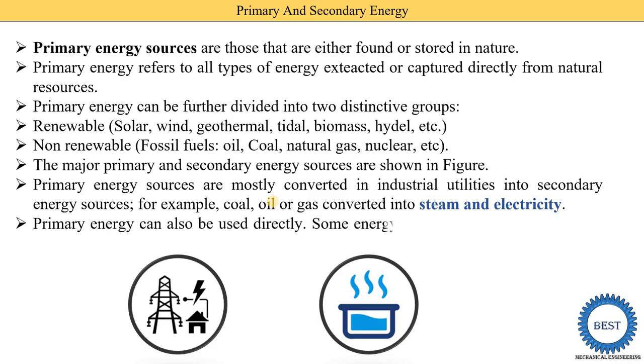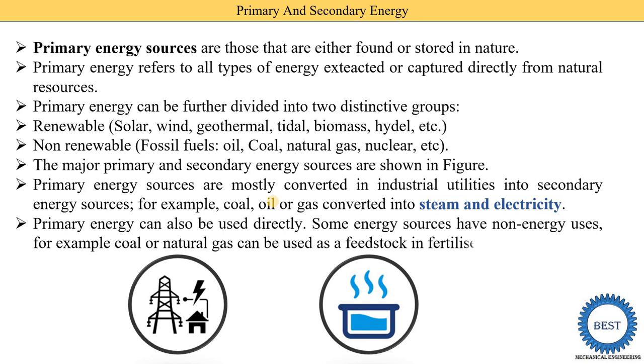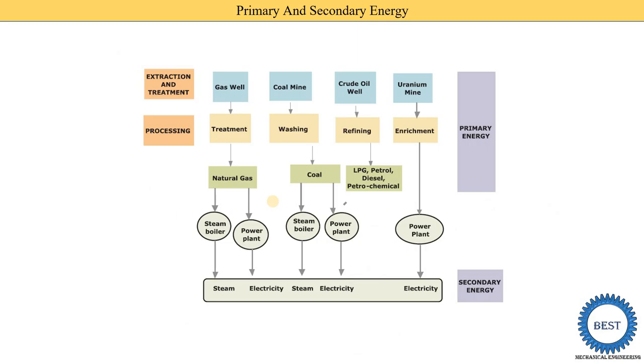So primary energy can also be used directly. Some energy sources have non-energy uses. For example, coal or natural gas can be used as a feedstock in fertilizer plants. It means in fertilizer plants, coal and natural gas are directly used as feedstock. Now these are the basic terms. Now we can understand by using this chart.